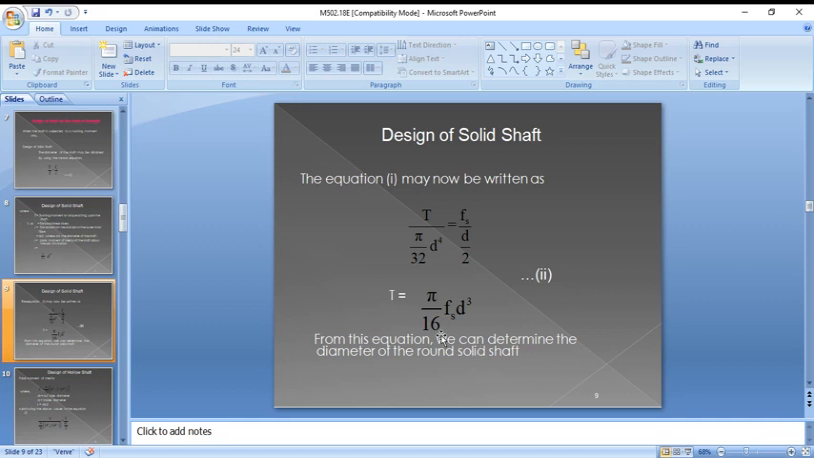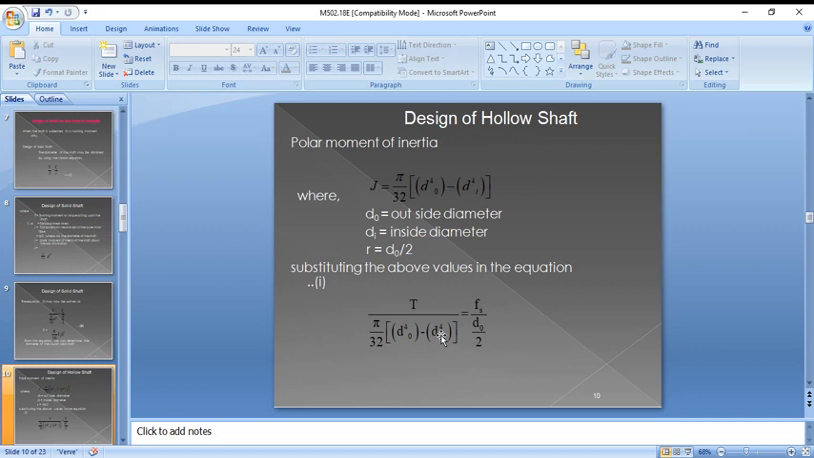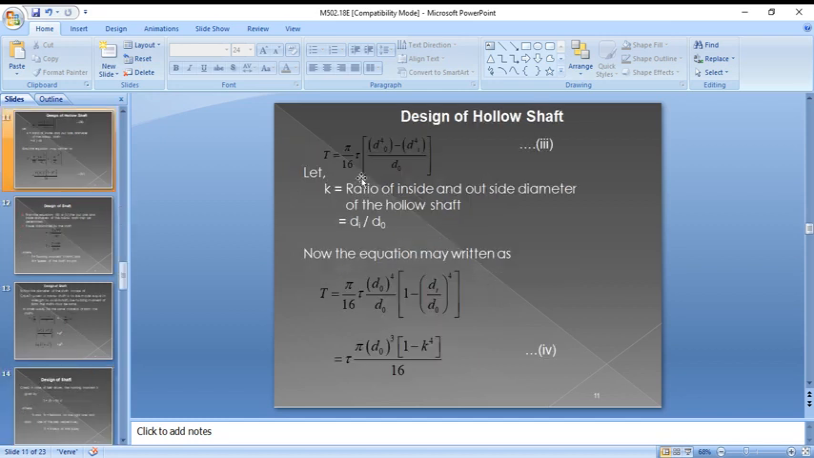So next, for the hollow shaft, the J value will be changing. Because it has an inner diameter and an outer diameter, J equals pi by 32 into DO power 4 minus DI power 4, whereas R equals the outer radius, that is DO by 2. When you substitute these two, you can find torque equal to pi by 16 into tau into (DO power 4 minus DI power 4) by DO.